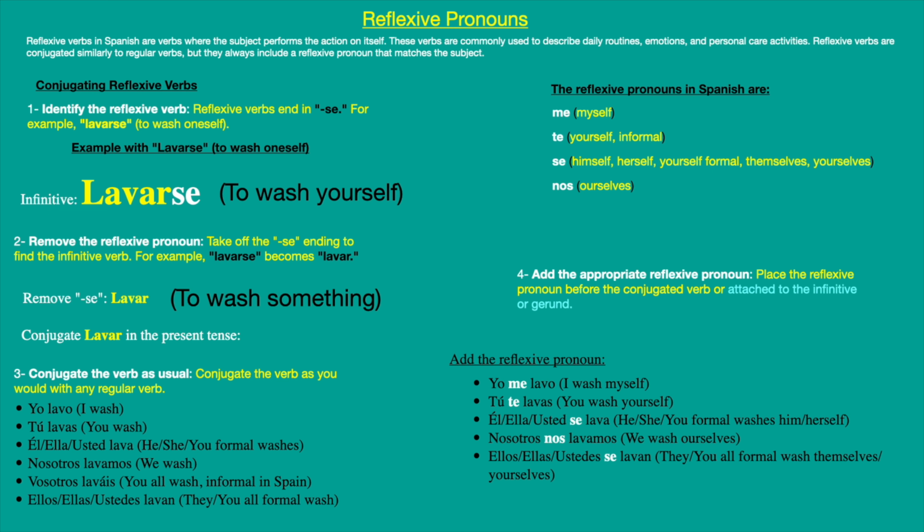Él, ella, usted se lava. And then nosotros nos lavamos. Ellos, ellas, ustedes se lavan. So as you can see, se lavan for the third person plural. It's the same as for the singular: él, ella, usted se lava; ellos, ellas, ustedes se lavan, because now it's the conjugation. So that is how you are going to use it with multiple verbs.